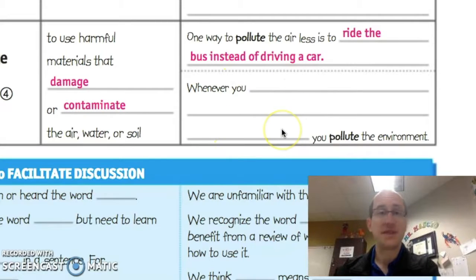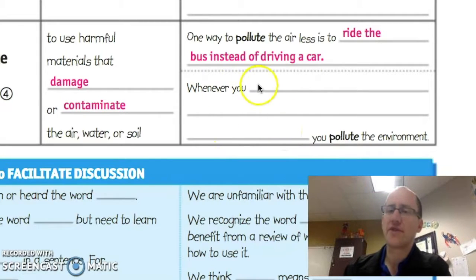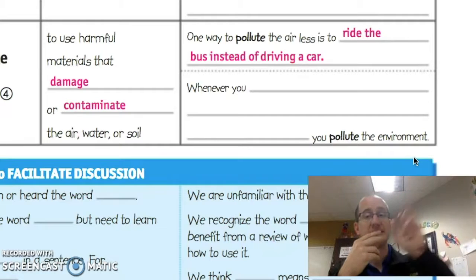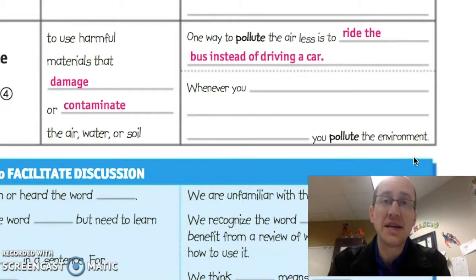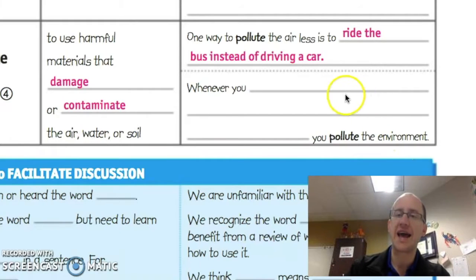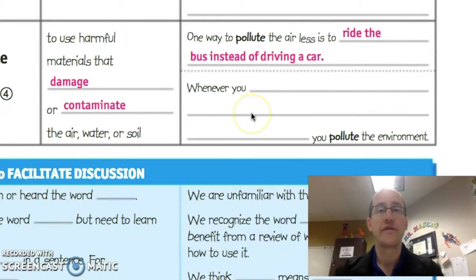Let's look at the second sentence I want you to do for practice. It says, whenever you blank, you pollute the environment. Well, what can you do that pollutes the environment? Maybe it has to do with smoking a cigarette. Some people smoke cigarettes and the secondhand smoke gets into the environment. When you do something like dumping oil down a drain, that pollutes the water. When you drive too much, these are all examples. So go ahead and complete this for practice.